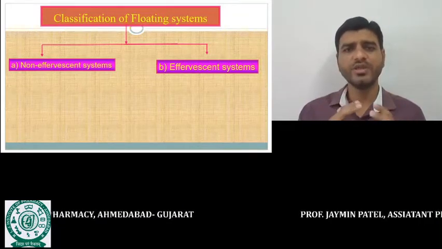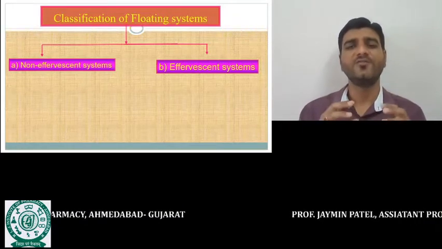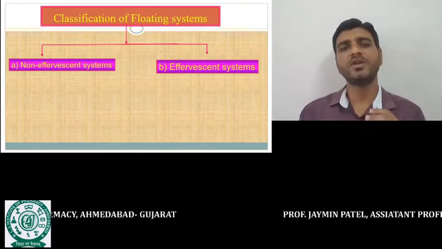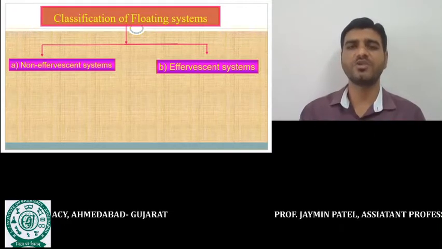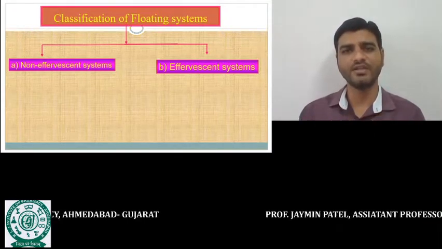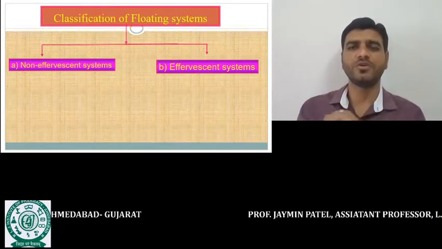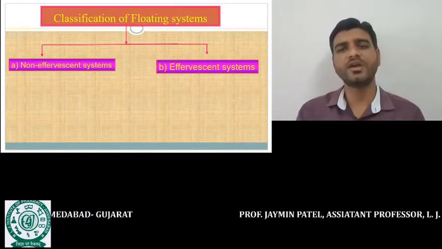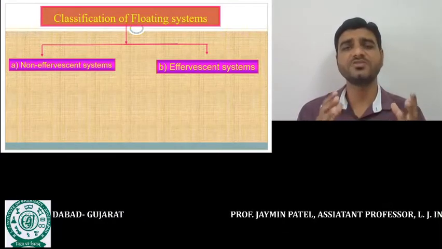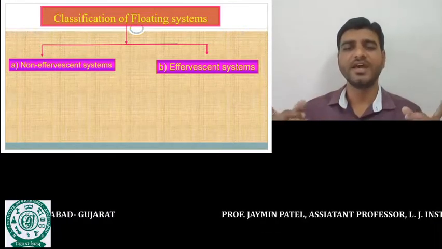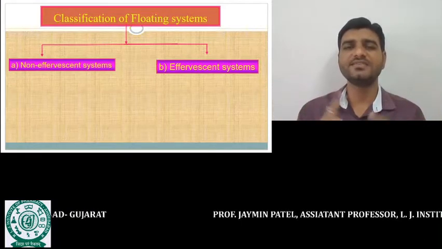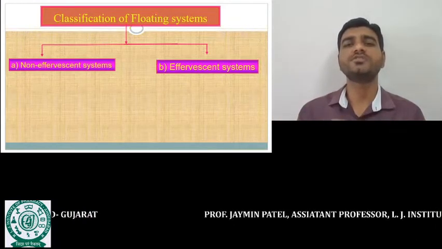When this formulation enters the body, water penetrates into the formulation and the sodium bicarbonate comes in contact with the gastric juice. Gastric juice contains 0.1 normal HCl. A reaction between the base and the acid occurs, and CO2 gas is going to evolve.